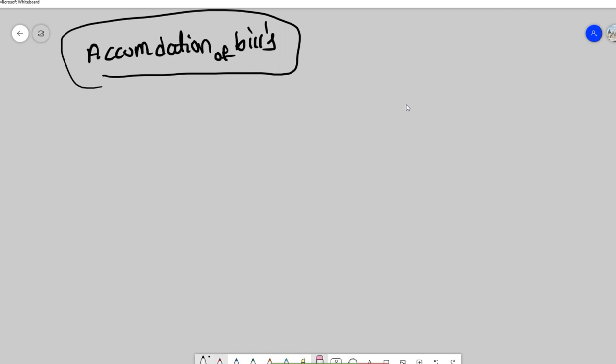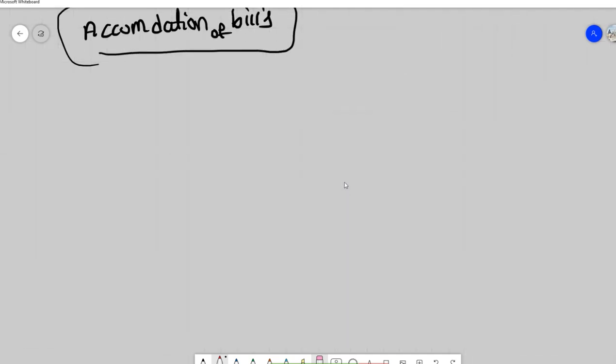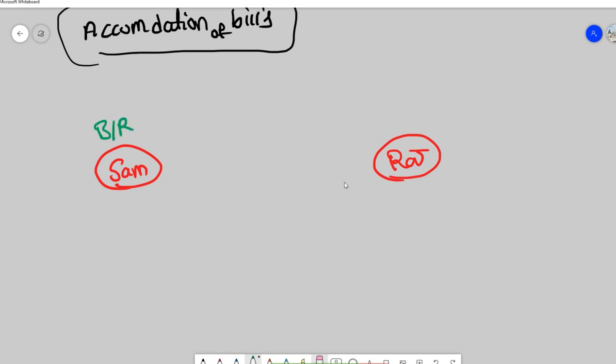Now, some people can use this concept to solve their financial needs. How can they do that? Let's take Sam. Sam draws a bill on Raj, so Sam becomes the drawer. For Sam, it will become bills receivable. For Raj, it will become bills payable.